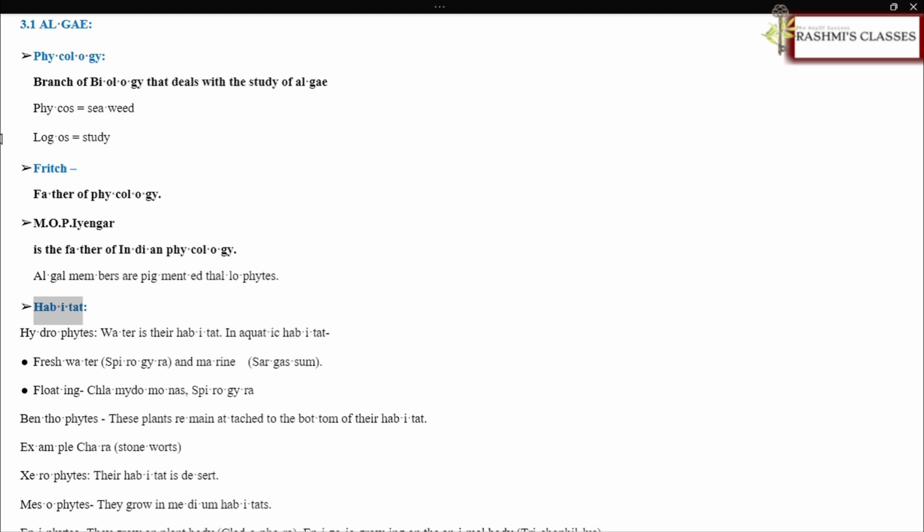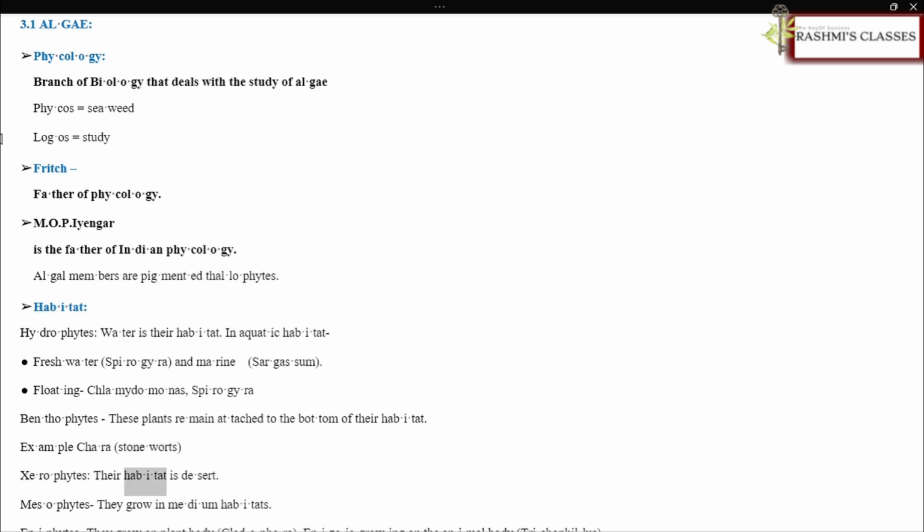Habitat. Hydrophytes, water is their habitat. In aquatic habitat, freshwater, Spirogyra, and marine, Sargassum. Floating, Chlamydomonas, Spirogyra. Benthophytes, these plants remain attached to the bottom of their habitat. Example Chara, stoneworts.